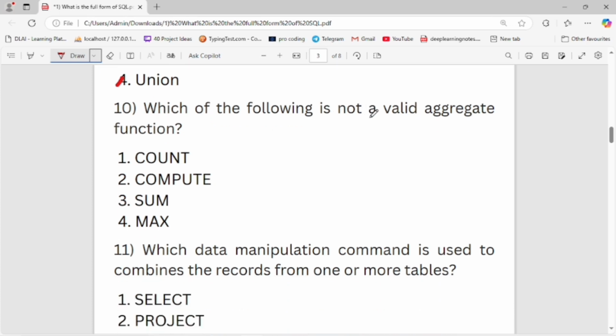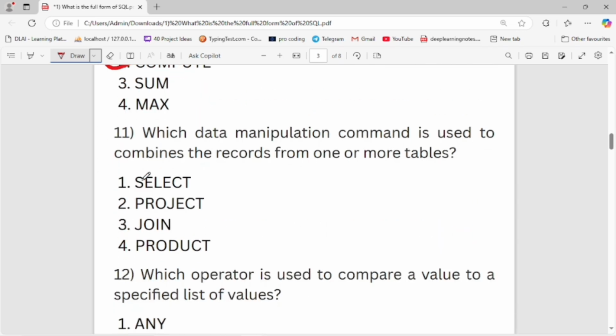Which of the following is not a valid aggregate function? First is count, second is compute, third is sum, fourth is max. Second is the right option. It is not a valid aggregate function. Now let's move to the next question.